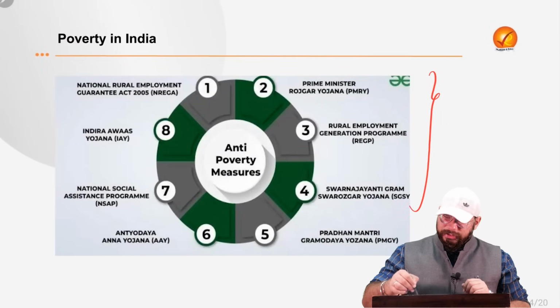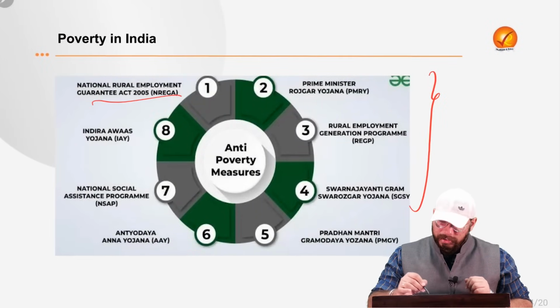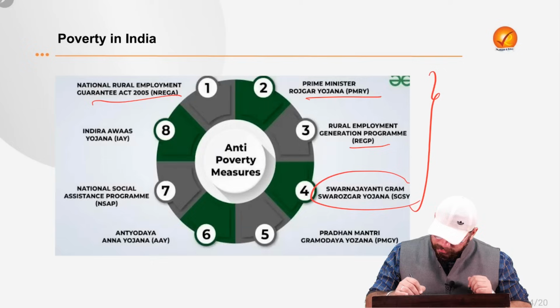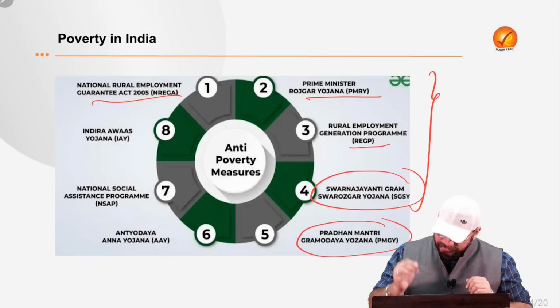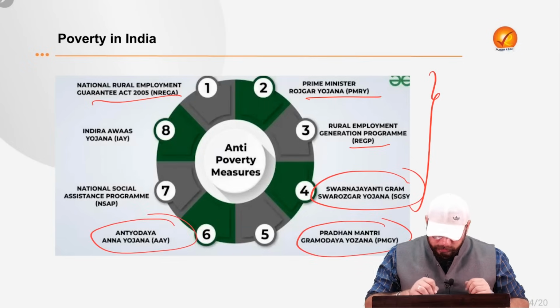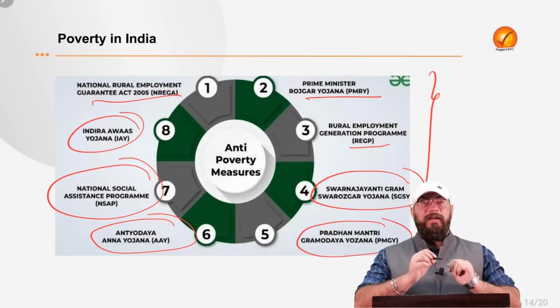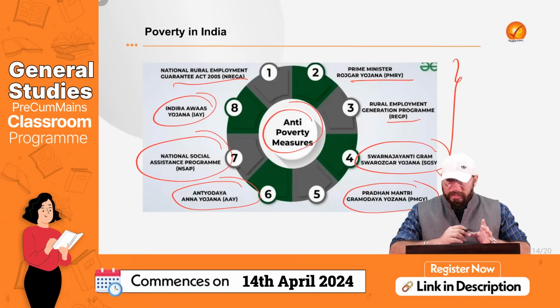What are the various initiatives launched by the government? Of course, you must be knowing about them. MGNREGA is one. Then Pradhan Mantri Rozgar Yojana is one. Then Rural Employment Generation Program is one. Then Swarna Jayanti Gram Swarozgar Yojana, again a very important one. Pradhan Mantri Gramodaya Yojana. Then Antyodaya Anna Yojana. Then National Social Assistance Program and Indira Awas Yojana. Again, some of the anti-poverty measures which are taken by the government of India.